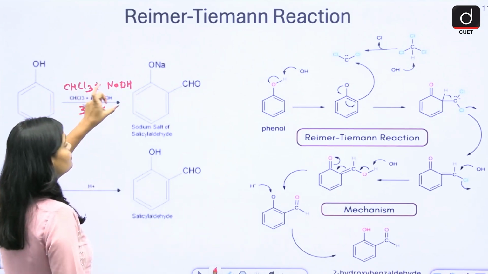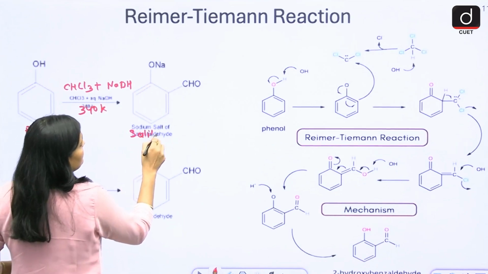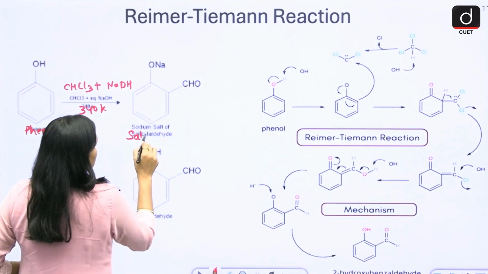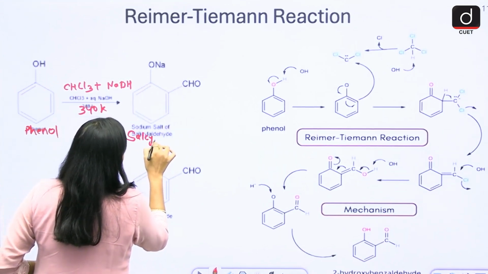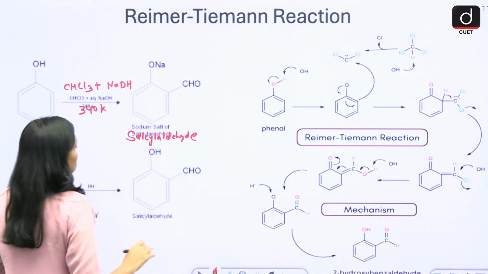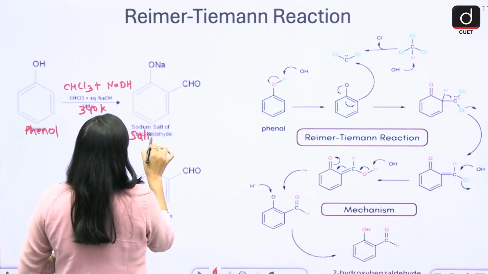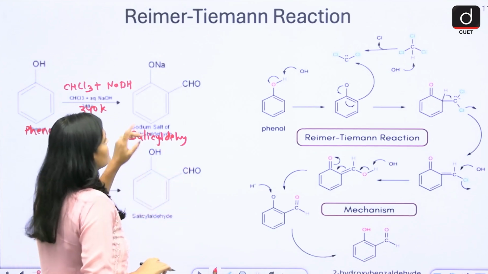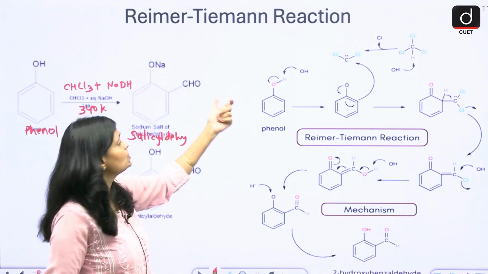What you get first is the sodium salt, with ONa and CHO.